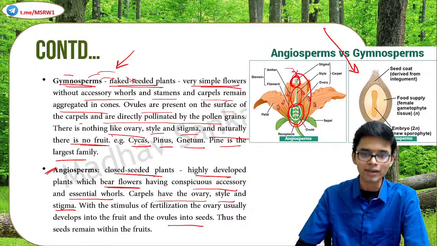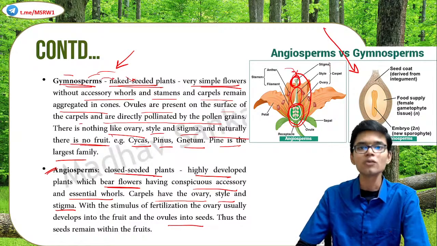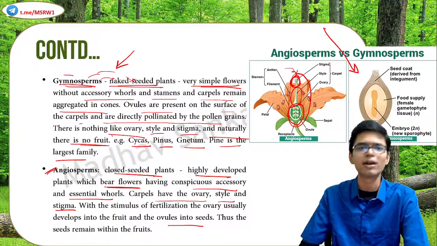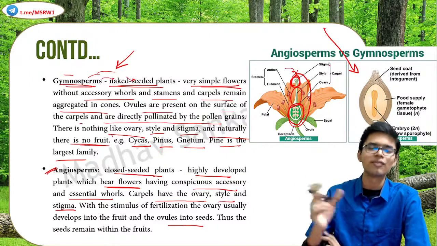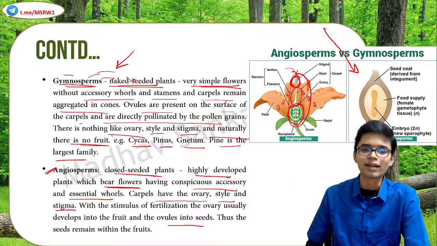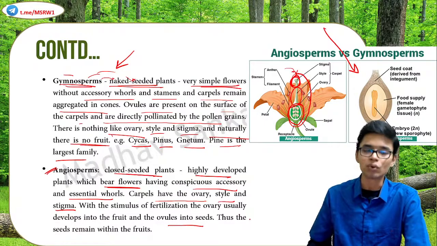The ovary becomes the fruit and the ovules become the seed. That is how plants grow. Examples: most of the plants like mango tree, papaya. All flowering plants come under angiosperms, and they are capable of producing fruits and seeds.